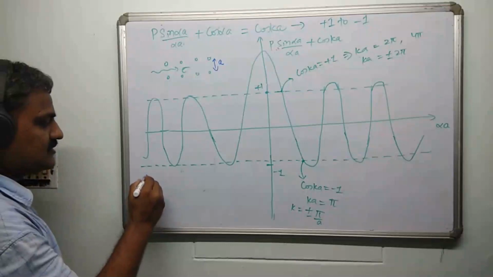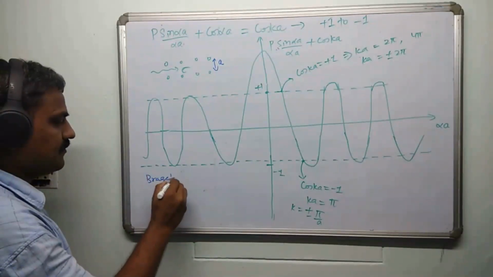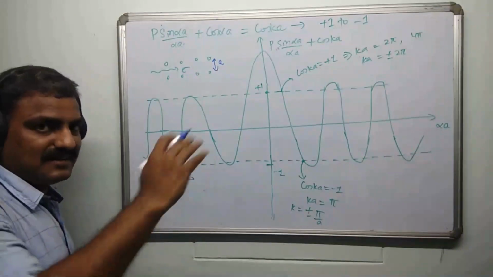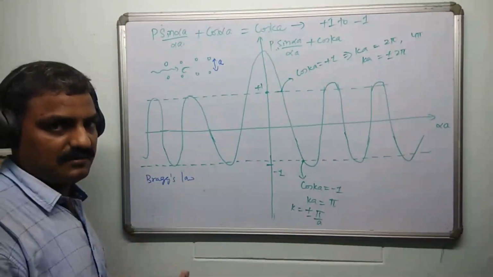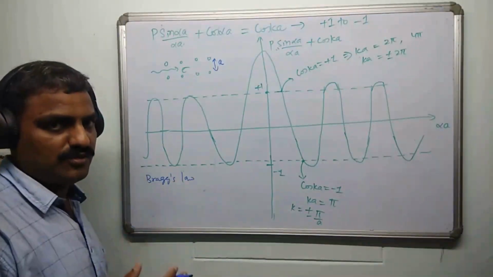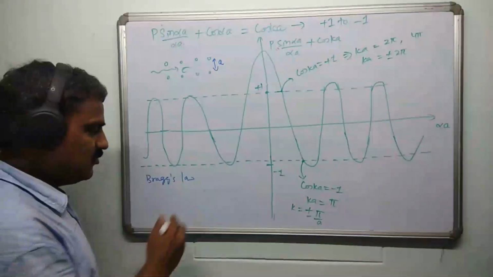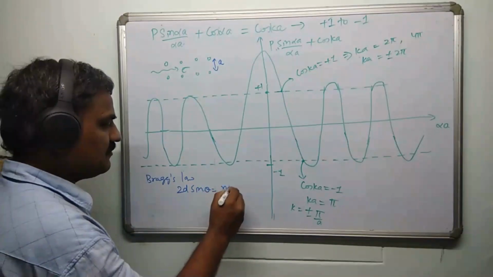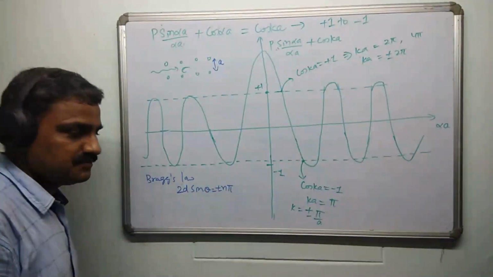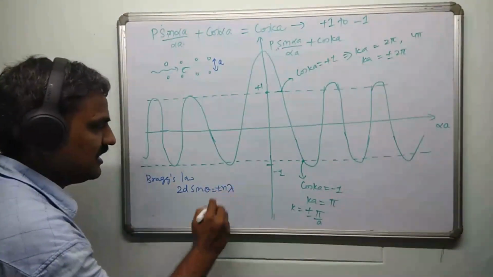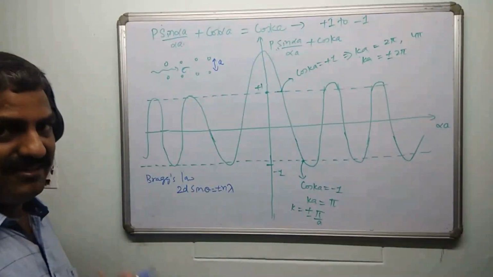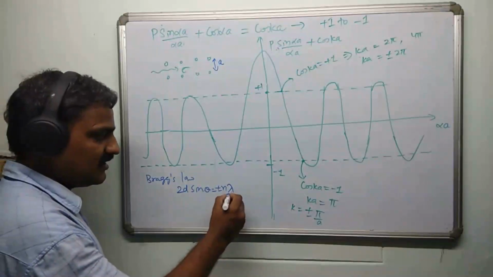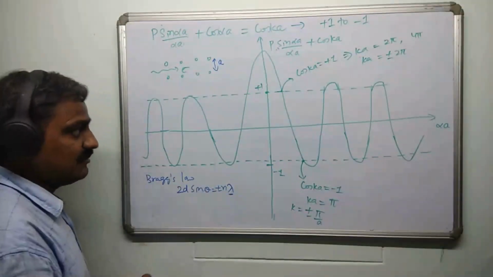And Bragg's law says that the X-rays will be reflected, or maxima are obtained. Maxima in a sense, X-ray and X-ray will superpose with each other in a direction where 2d sine theta is equal to plus or minus n lambda, where lambda is the X-ray wavelength. Here in this case, if you can imagine electron as a wave, the electron's matter wave is this. Let us check whether it happens or not.